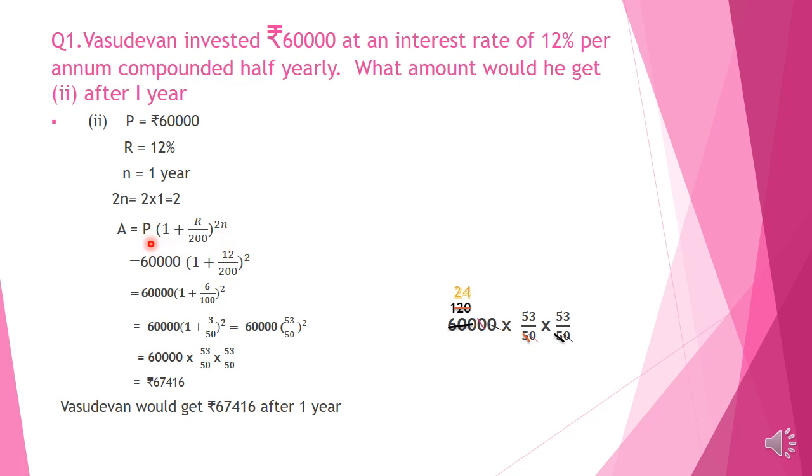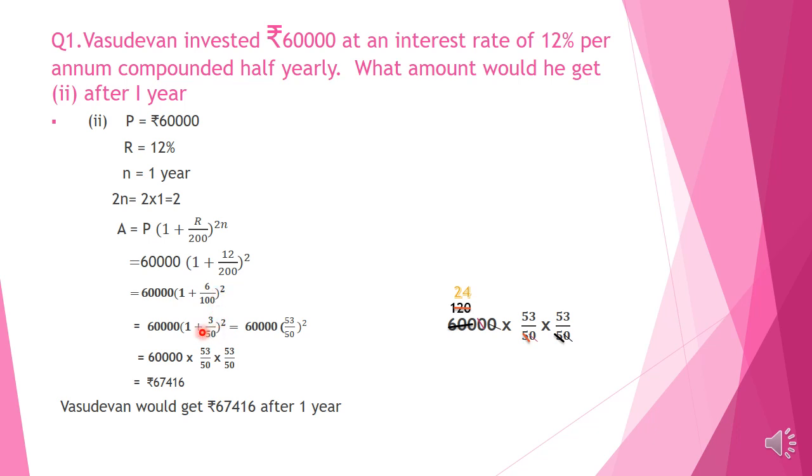And P is equal to 60,000 as in the first question, and R is equal to 12%. Now simplification, how to do? Here 12 and 200 we can cut by 2. 6 2s are 12, and 200 cutting by 2 we get 100. So it is 1 plus 6 by 100 raised to 2. And again 6 by 100 we can cut by 2 and we get 3 by 50. I have done it in 2 steps, you can do it in the same step only. This is for your understanding that I wrote it as 2 steps.